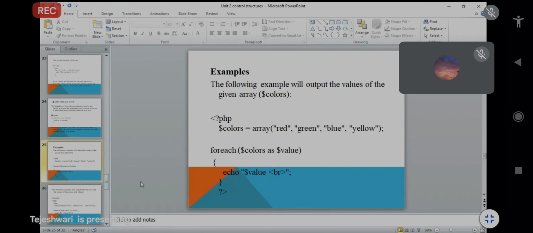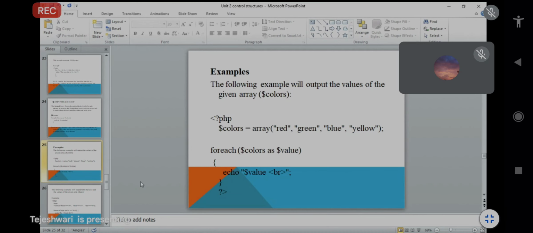Here we declare one variable, $colors. First you give the PHP code, and declare the variable $colors equal to array.